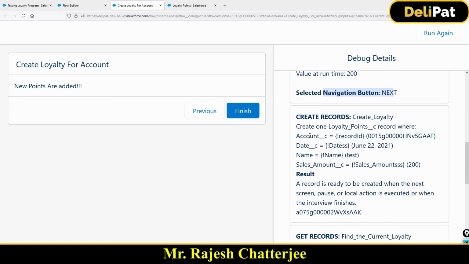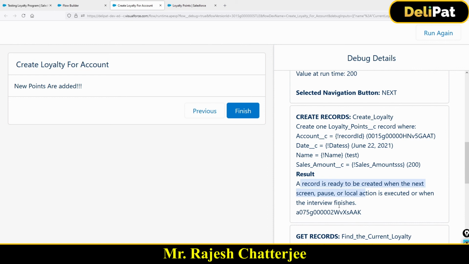Once you clicked on next, what happened? It created one loyalty data first. Okay, where the account ID you have given record ID, which is this. Okay, if you copy this record ID, it is nothing but the record ID that you have hardcoded. Okay, the date, exactly what given date, name, and everything, and as a result, it created a record in the loyalty. You see, the debug is very, very much helpful, where you can check each and everything.